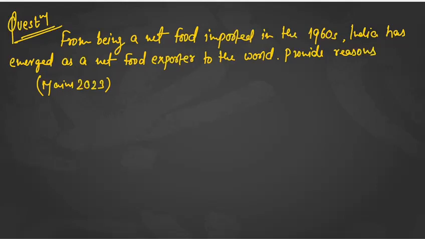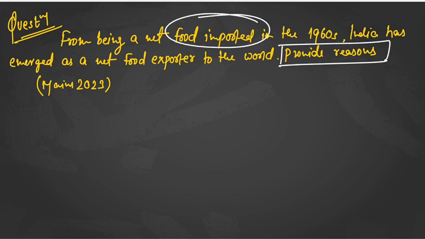Hello and welcome to the discussion on question number 1 of Mains 2023 of GS paper 1. So, from being a net importer in the 1960s, India has emerged as a net exporter to the world. Provide reasons. So, now in this particular question, you are asked about the reasons how India from a food importer has become a food exporter. So you have to give all the reasons.